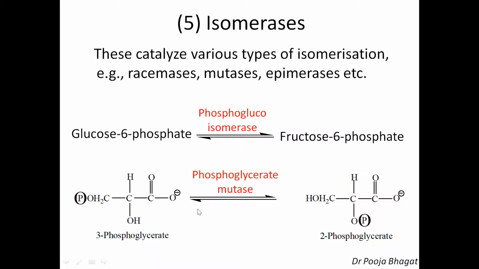Now this is mutase. See here it is 3-phosphoglycerate, glycerate with the phosphate group at the third position, and now it is shifting to the second position. So the phosphate group is transferred from the third position to the second position, and therefore it is an example of mutase, and the common name is phosphoglycerate mutase. So in phosphoglycerate, the phosphate is moving from one position to another. So it is an example of the isomerase type.